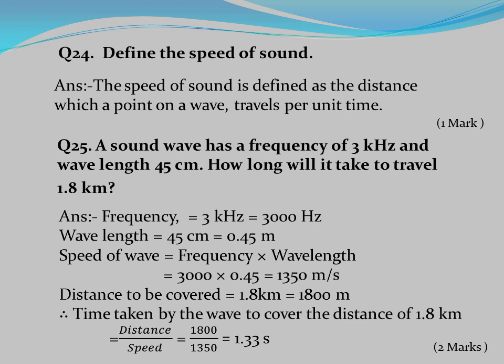Wavelength equals 45 centimeter equals 0.45 meter. Speed of wave equals frequency into wavelength equals 3000 into 0.45 equals 1350 meter per second.